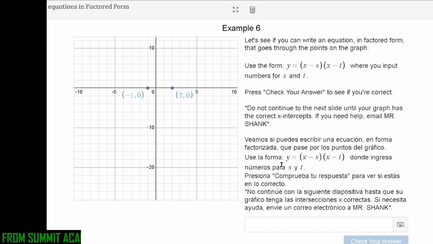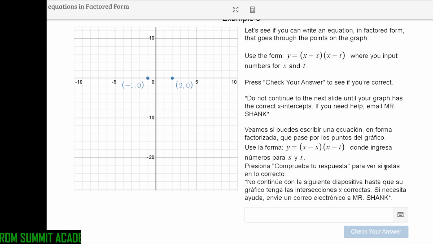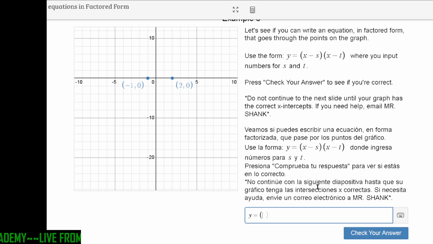It says, let's see if you can write that equation in factored form. So again, it's going to use that form of y equals x minus s and x minus t, and you're trying to change those numbers s and t so that way they go through those points. Again, make sure you use the check your answer button. So again, I'm going to be typing it like this. I'm going to say I have x minus s and x minus t. I'm going to be changing the values so that way they go through those points.